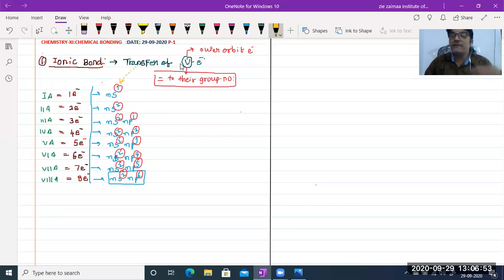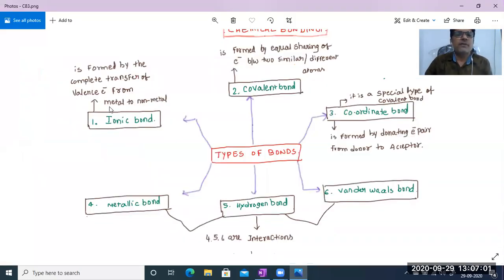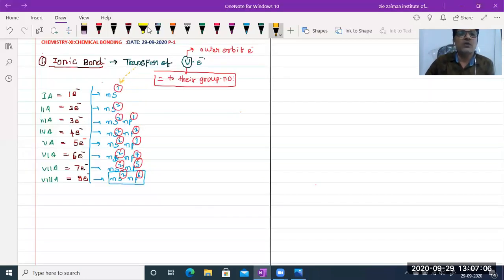But from which elements to which elements are the electrons transferred? Always see this, electrons are transferred from metal to non-metal. How are they transferred? From a metal to a non-metal. Always the electrons are transferred from metal to non-metals.